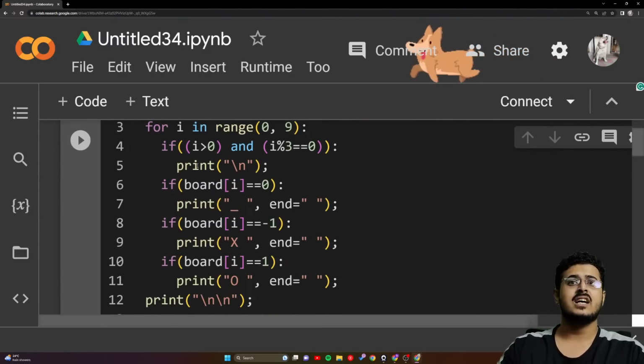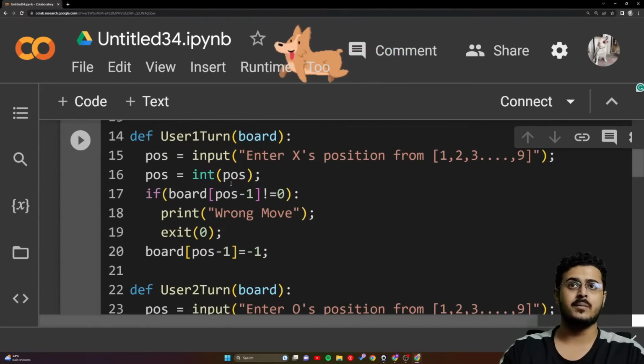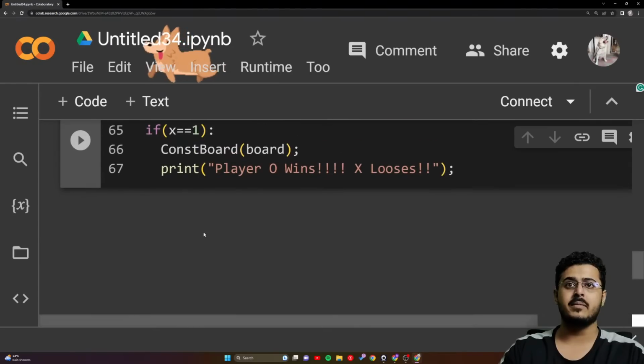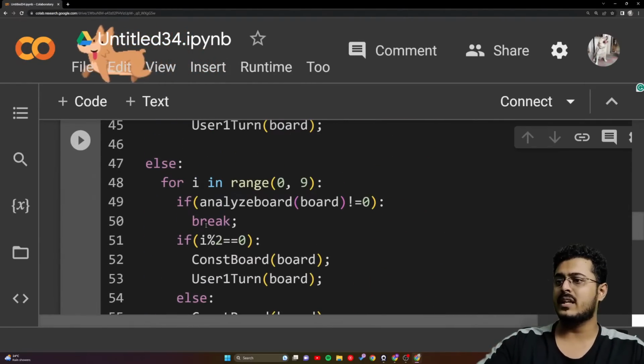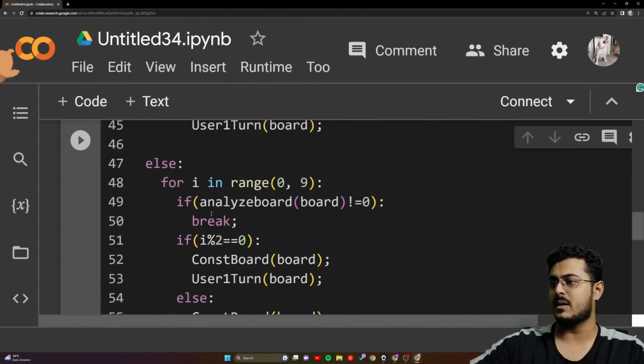So yesterday we saw the dev const board. We put up the user one turn, user two turn. The main function has been implemented in its entirety. The only thing that is left right now are the first three things itself. So we'll be focusing upon that.